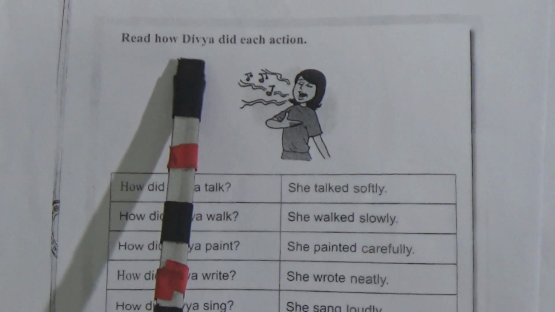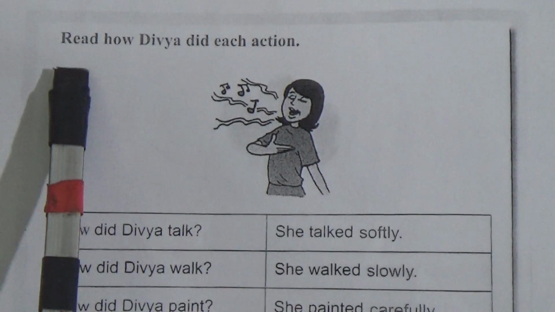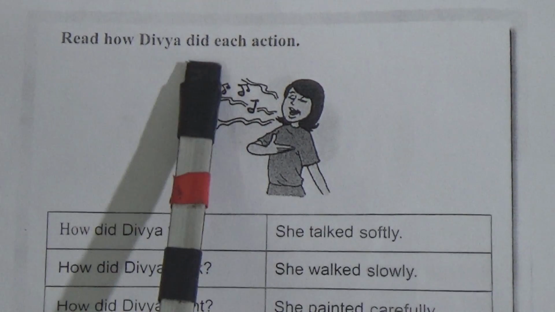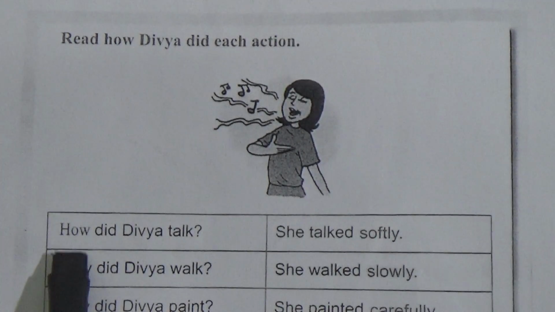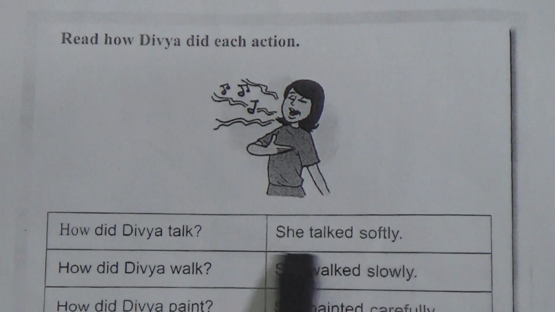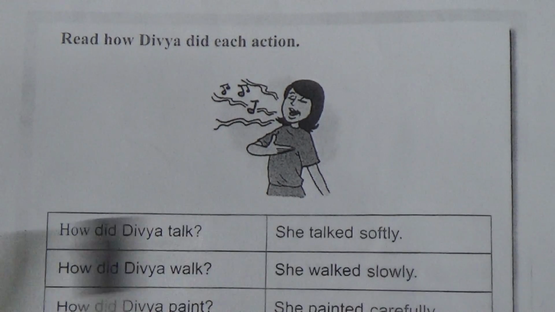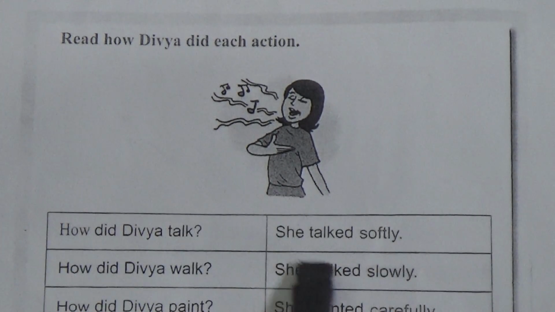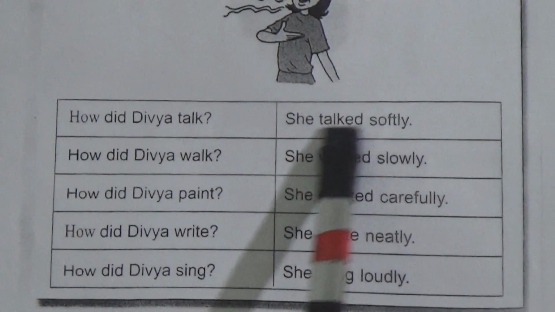Today's topic, lesson 12, adverbs. Read how Divya did each action. First one is, how did Divya talk? She talked softly. How did Divya talk? She talked softly.